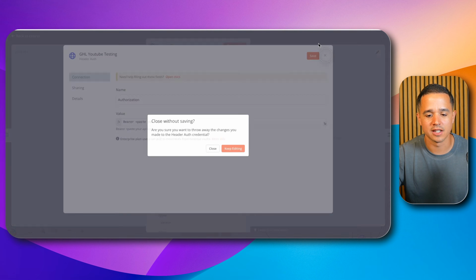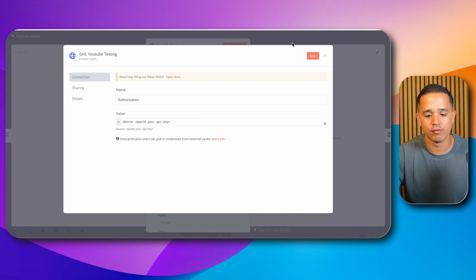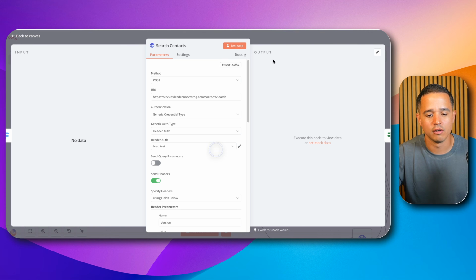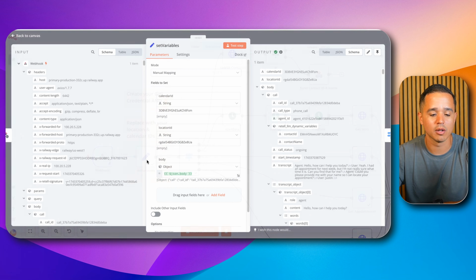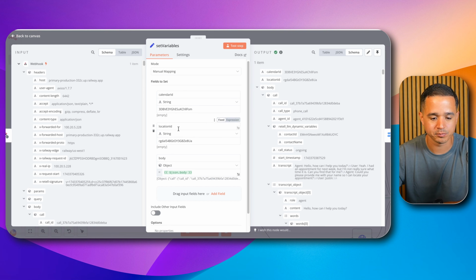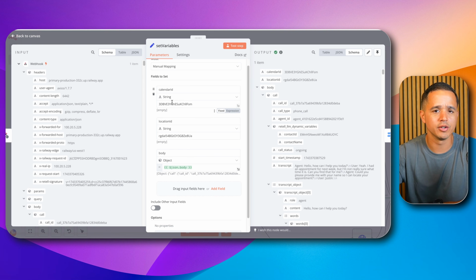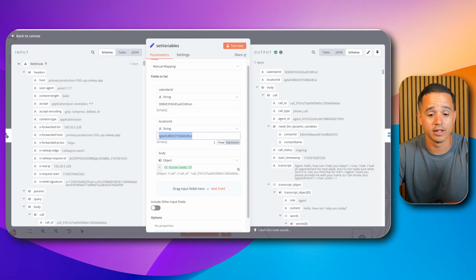Now I'm going to go ahead and exit out of here, but that's step one for trying to modify this and adapt this for your own workflow. The next thing you're going to need to do is pop open this set variables node. And you'll notice here, whenever you import your N8N workflow, these will say replace me. What you need to do is provide a calendar ID and a location ID from your Go High Level account. And I'm going to show you how to find that.